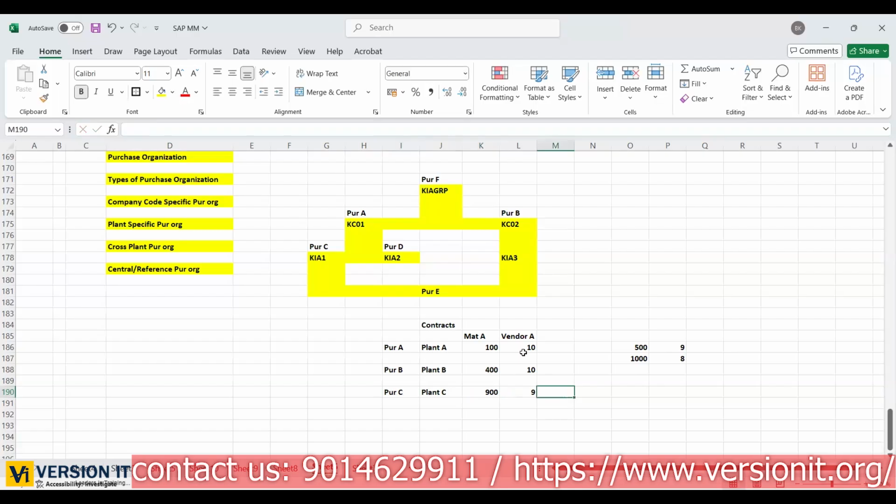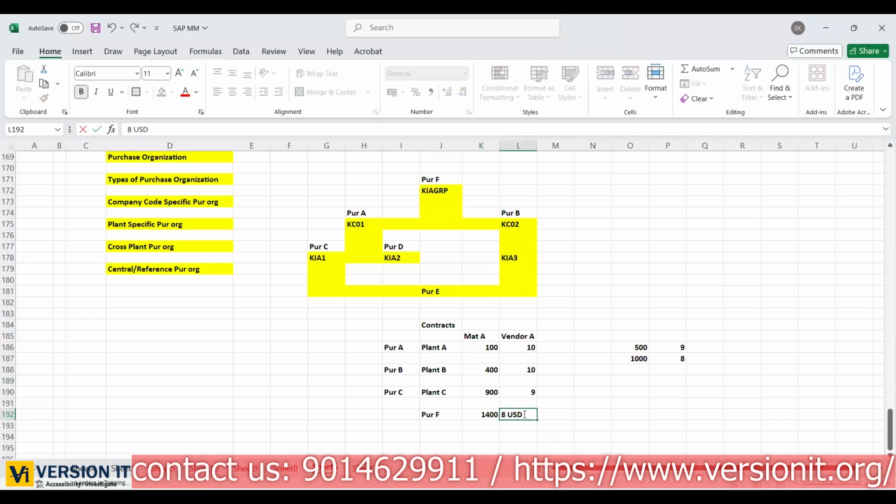Now in this scenario, a common material is being purchased by individual plants. See, the same material only, right? All different plants, but the same material they are purchasing. Now in this case, our central or reference purchasing department will come into the picture and gather the requirement. So the overall requirement is 1400 quantity. Now my purchasing department F, the central department, gathers the requirement, overall 1400. They directly deal with the vendor, saying that we need 1400 quantity, which is greater than 1000, right? So they'll get the material for $8 only.